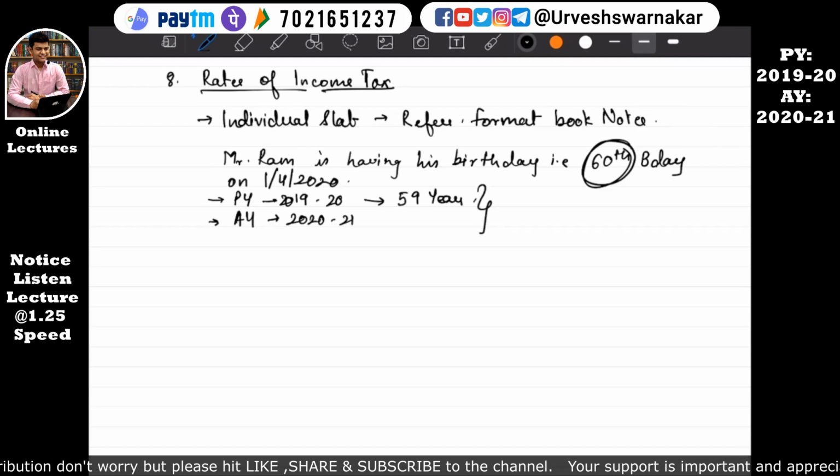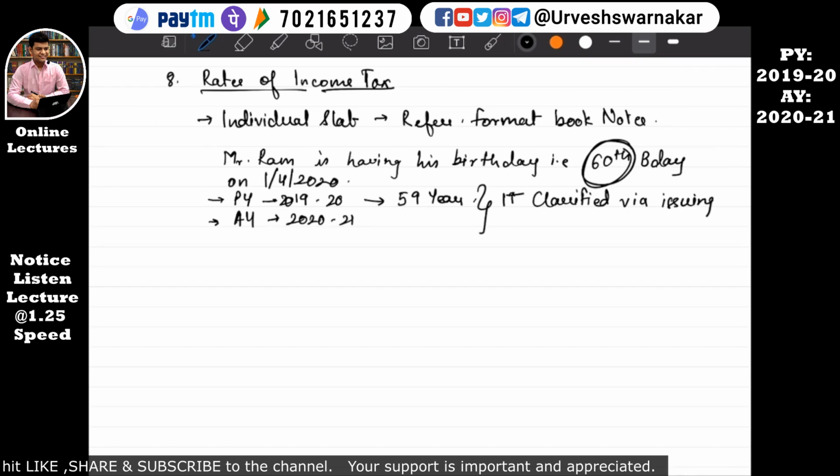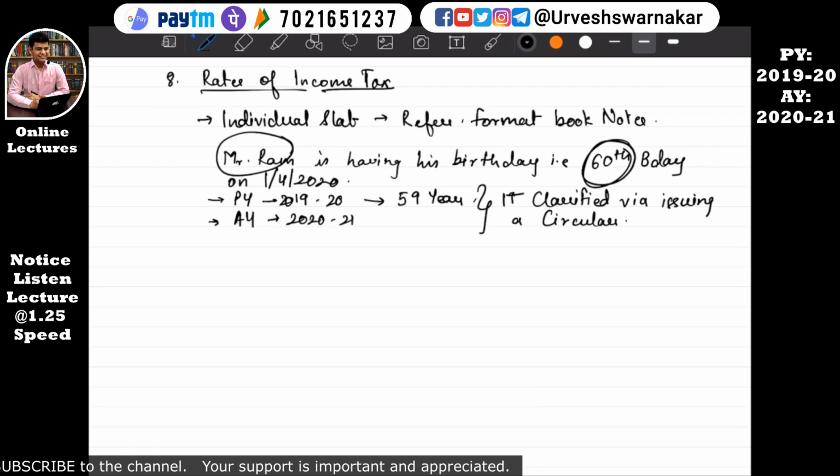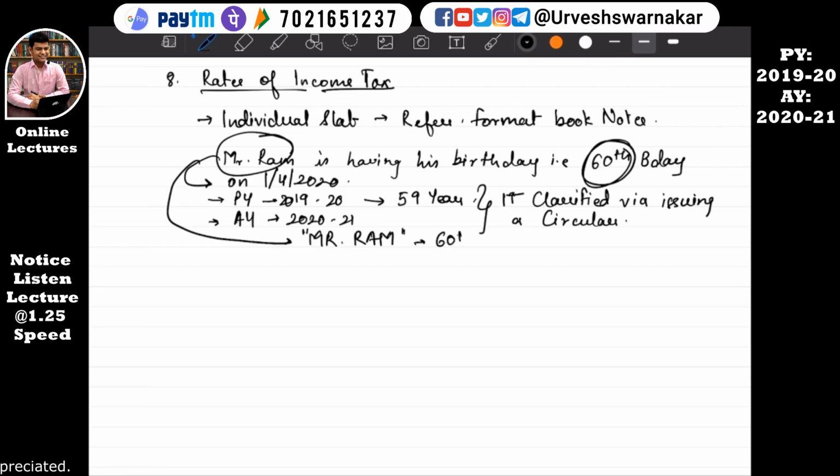But income tax has clarified via issuing a circular that if this SSC is having his birthday on the very first day of the assessment year, then this SSC, that means Mr. Ram, will be considered as 60 years of age for the previous year 2019-20.